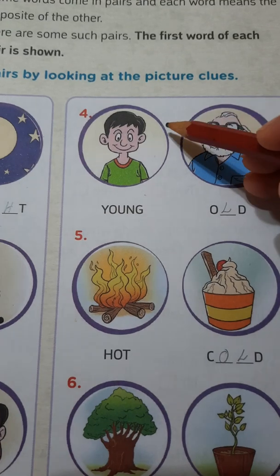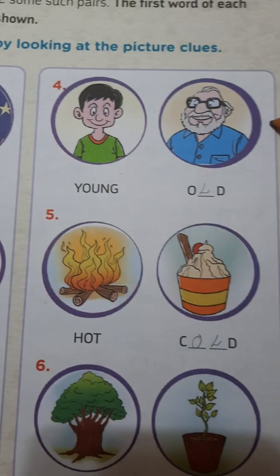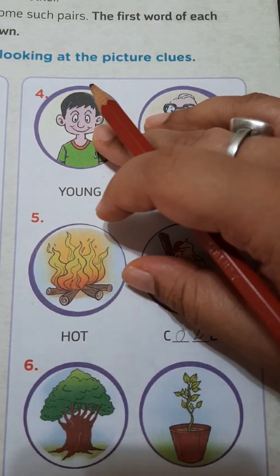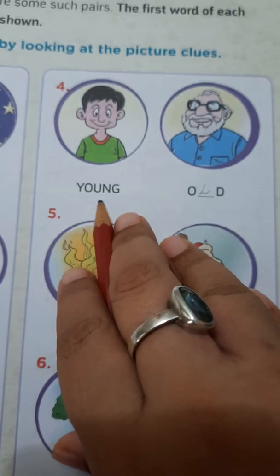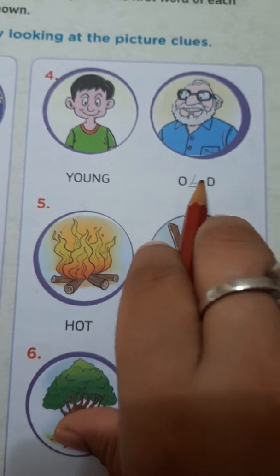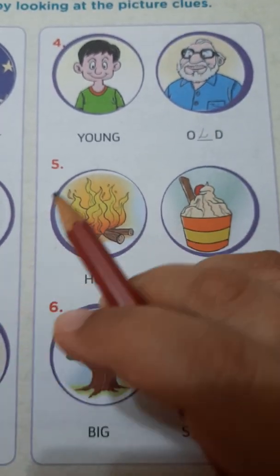Come to the fourth one. Fourth one, this boy is a young boy, right? This picture is of a young boy and this is an old man, right? So the opposite of young is old. It's written over here, young, and the opposite of young is old. O blank D. So all of you need to write L over here, old. Okay.